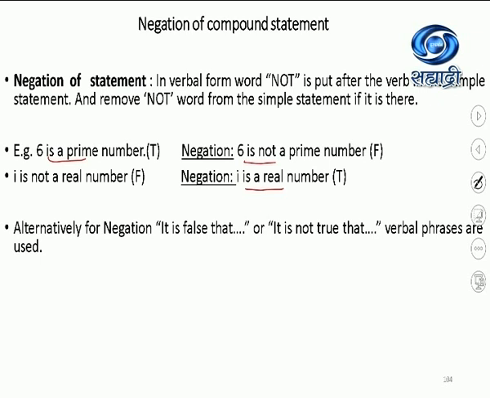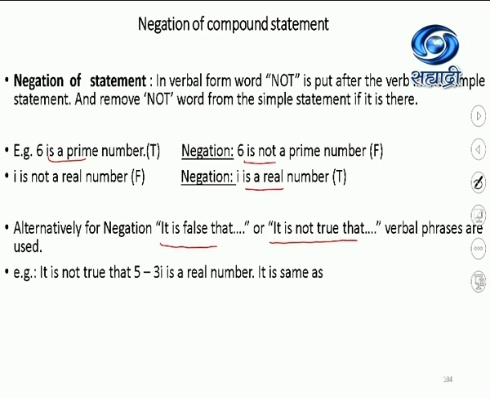What if a simple statement is not there? Also, there are alternatives to write the negation, but note we do not generally use the alternative verbal forms to write the negation. You can also use it is false that, it is not true that. For example, it is not true that 5 minus 3i is a real number. It is the same as saying 5 minus 3i is not a real number.